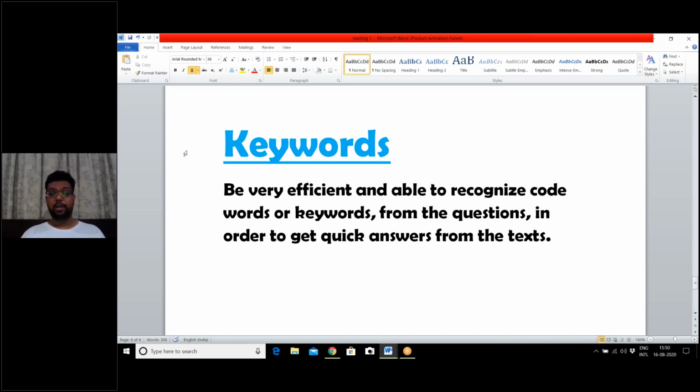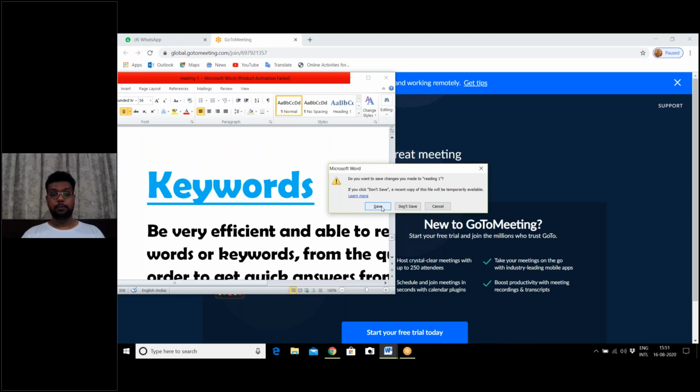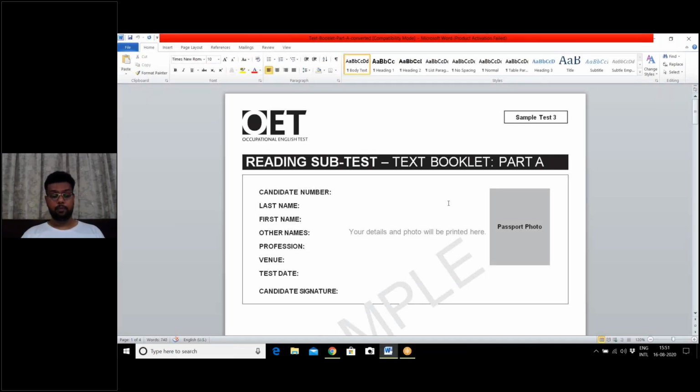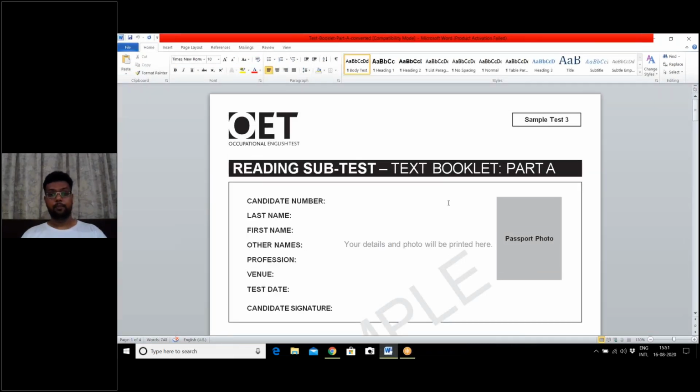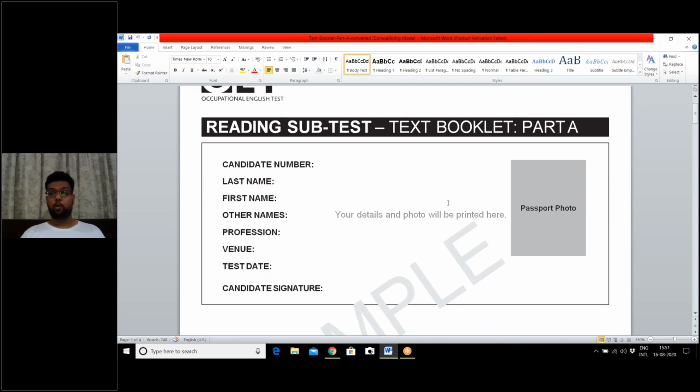So now we will try to solve a sample paper from OET's official website that has recently been launched. This is how the question paper would be given to you.